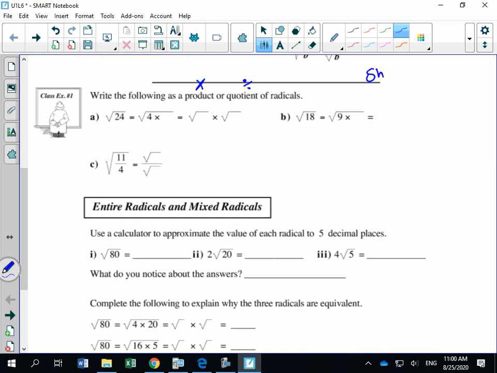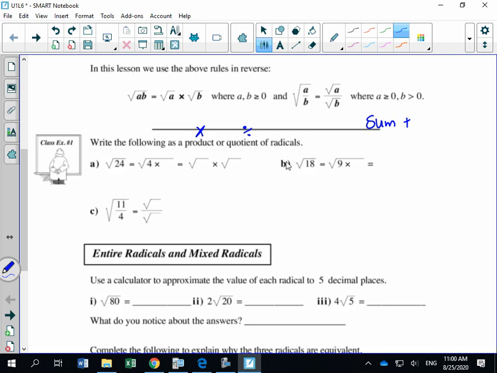Maybe you want to jot down sum is addition. So if you see the sum of two radicals in grade 11, that's going to be the addition of two radicals. Or if you see the word difference, that's subtraction.